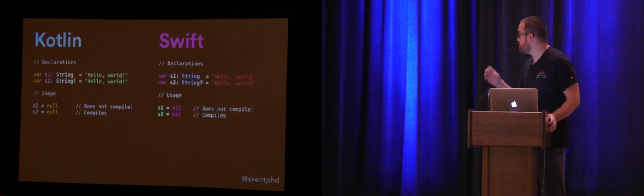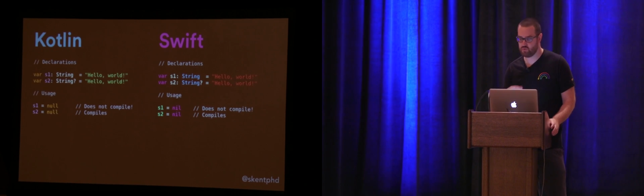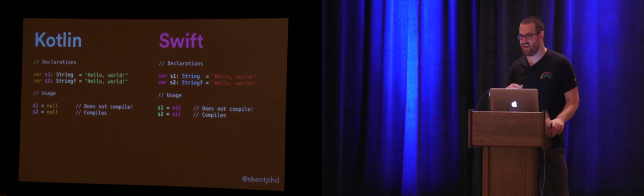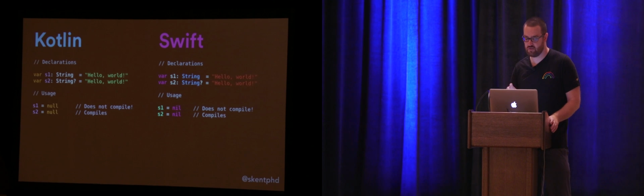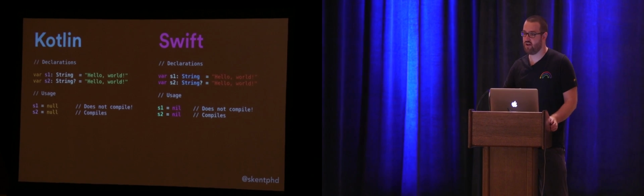So now if I was to try and take s1 and assign it to null, this would not compile. This goes beyond the level of just a warning in your IDE. This is not a thing you can ignore. This is now a compile issue. On the flip side, if I've said, it's OK, I know this is something I'm declaring to possibly be null, if I try to assign that value to null, everything's good.